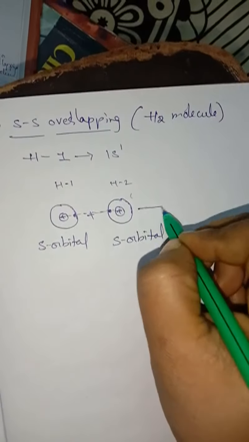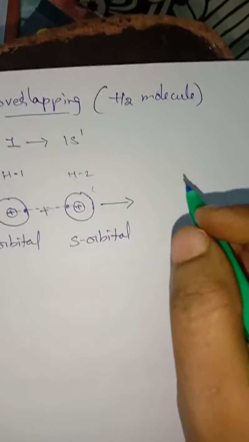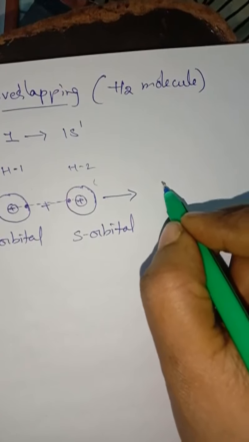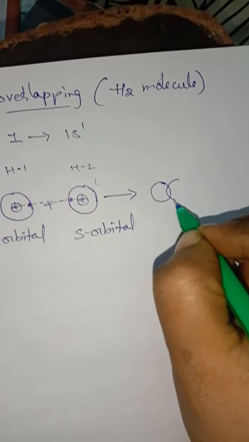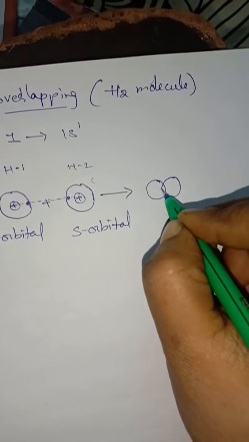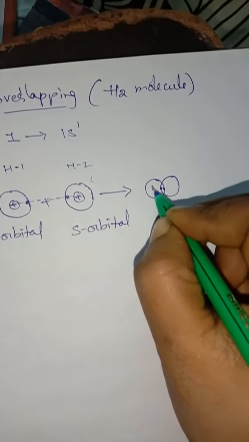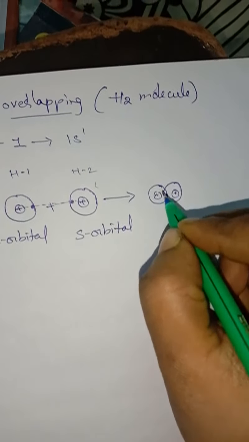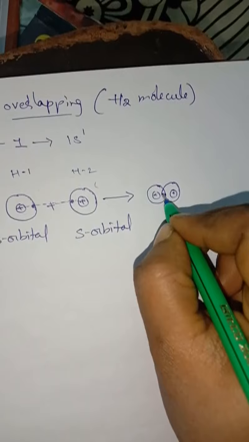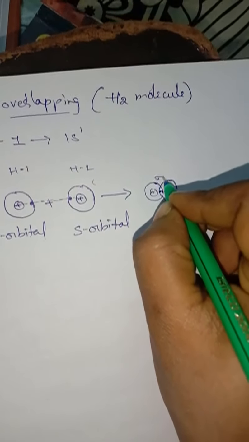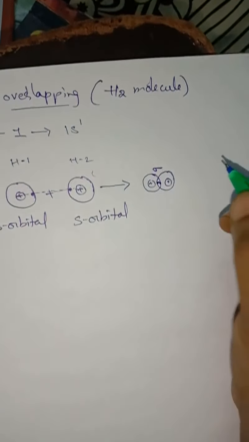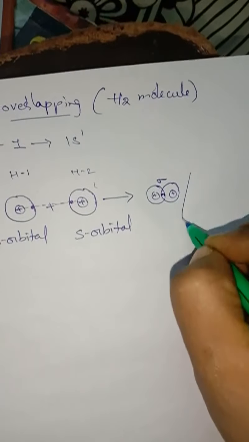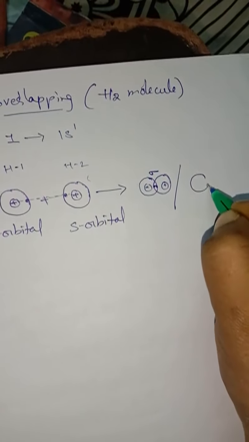So when it happens, the intermixing of orbitals will happen, and the electron will be present here. The bond formed between the sharing of these electrons is a sigma bond. Understand, children? You can write like this or you can draw the structure like this.